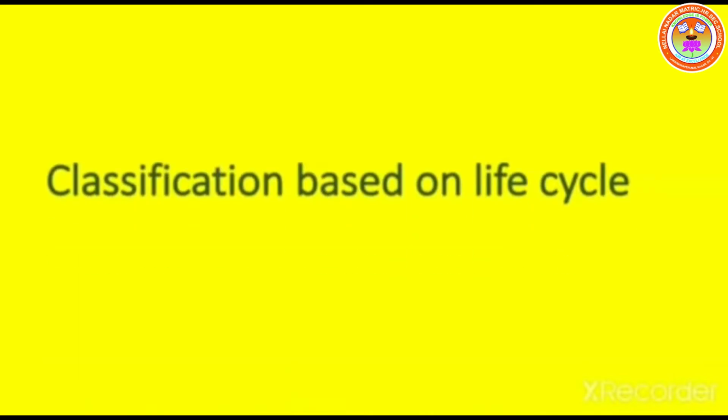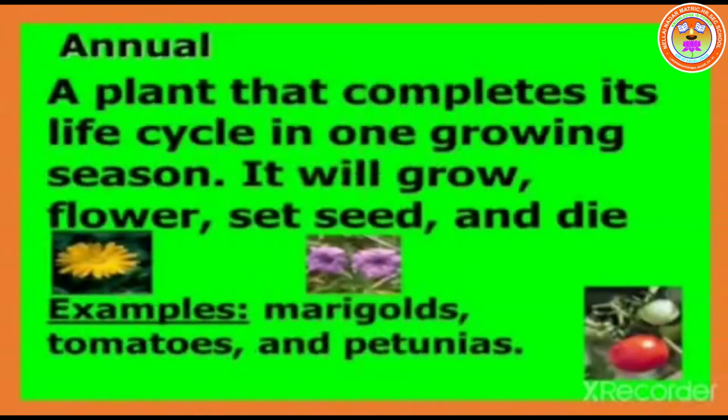Now we go on to the classification of plants. First one is classification based on life cycle. There are 3 types of plants based on the life cycle. They are annual plant, a plant that completes its life cycle in one growing season. It will grow, give flower, set seed and die. Example, marigold, tomato,